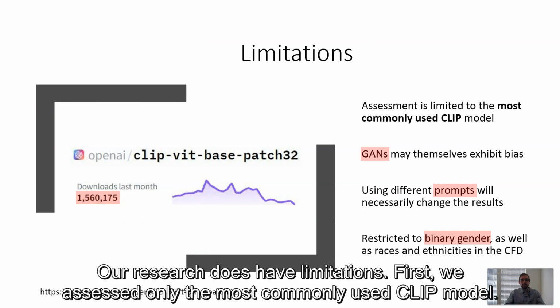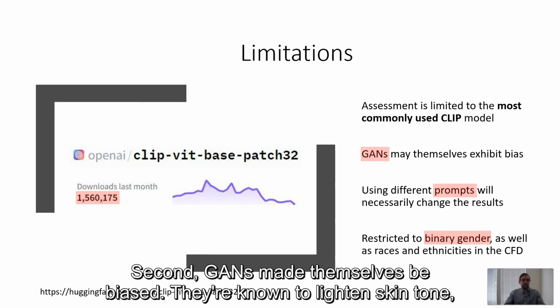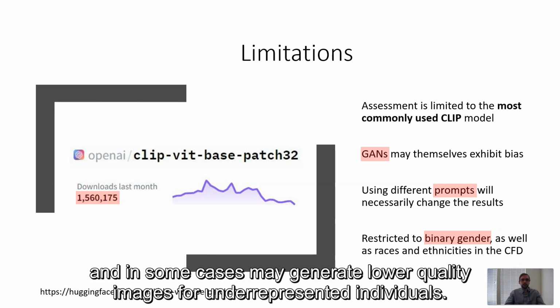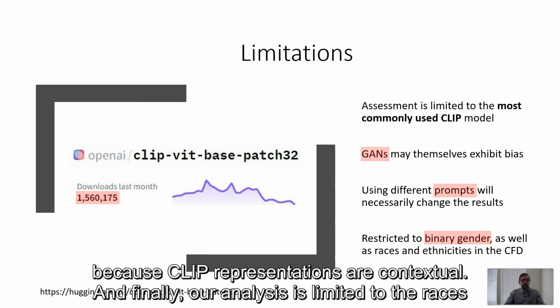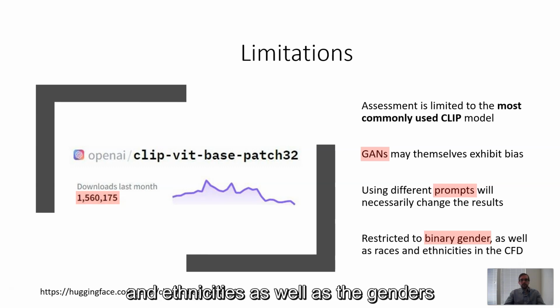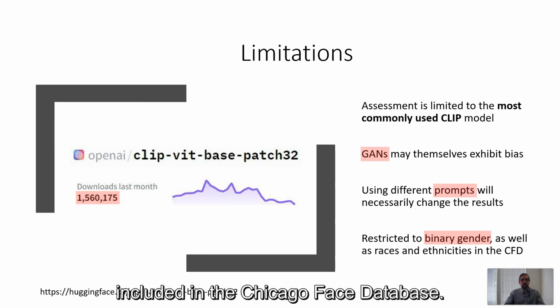Our research does have limitations. First, we assessed only the most commonly used CLIP model. Second, GANs may themselves be biased. They're known to lighten skin tone and in some cases may generate lower quality images for underrepresented individuals. We also note that changing text prompts will have an effect on the results because CLIP representations are contextual. And finally, our analysis is limited to the races and ethnicities as well as the genders included in the Chicago Face database.